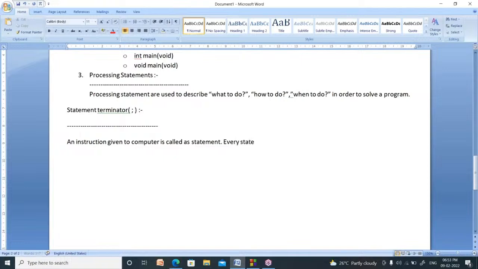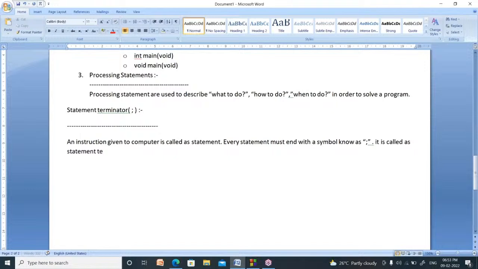Every statement must end with a symbol known as semicolon. What is the name of the semicolon?